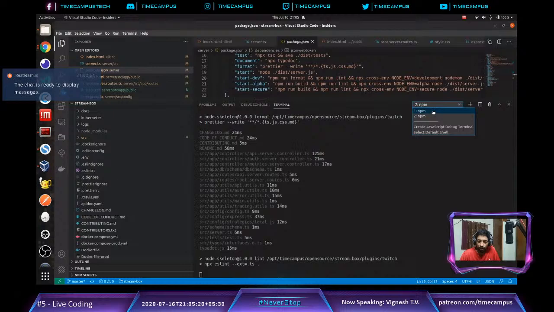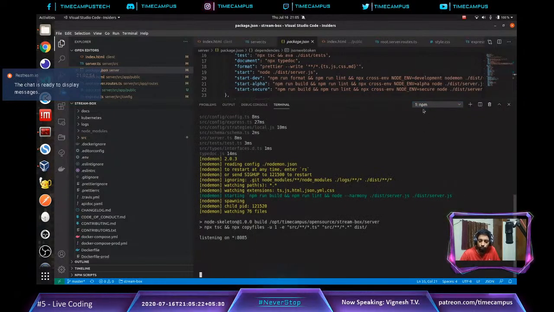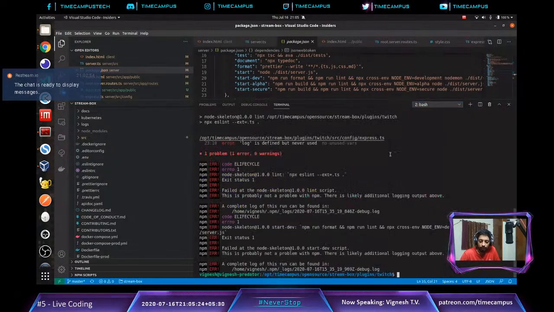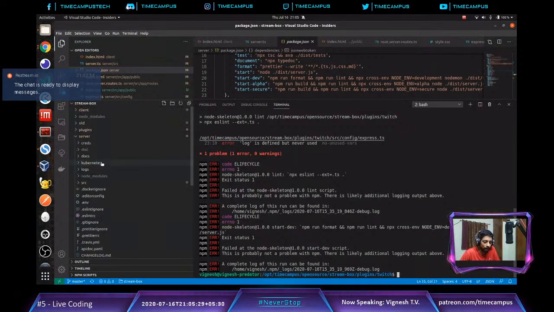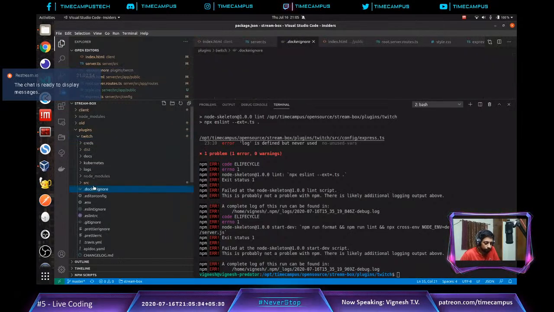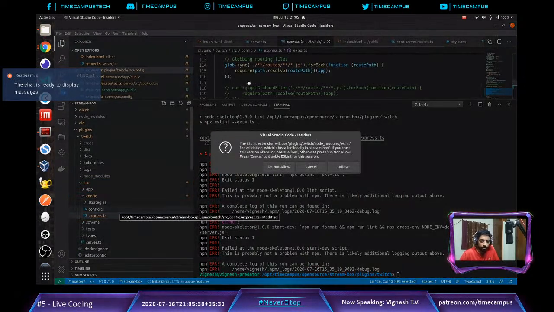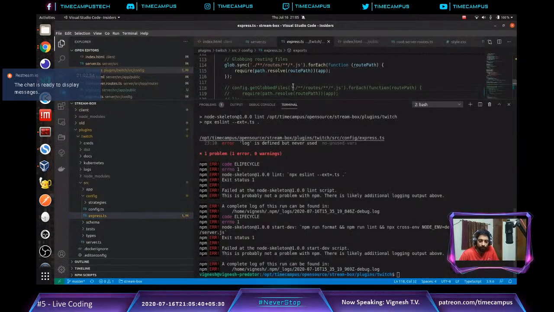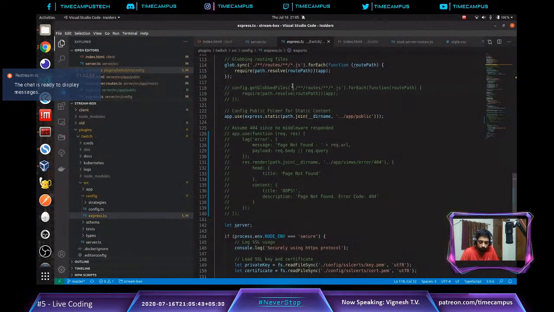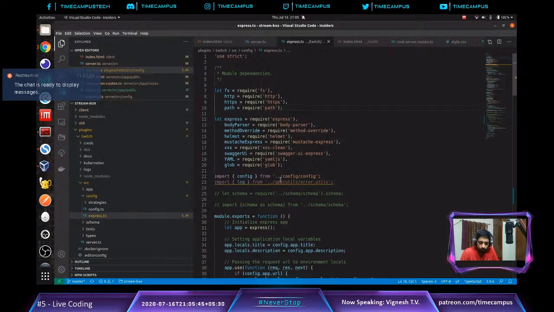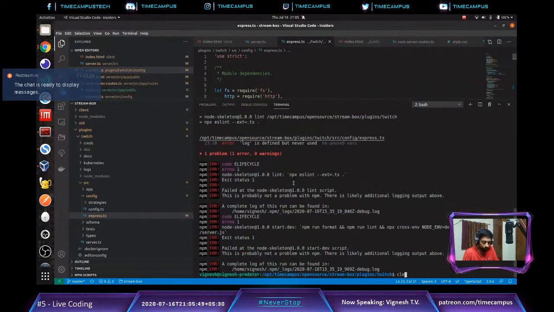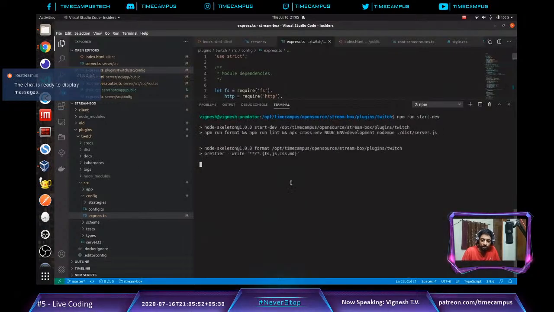So what I have running now is a server listening to port number 8085 and a client which showed an error. That's because I have an express.ts. Let's quickly fix this before we start the server. So we have in config express.ts where I have... that's fine. I have imported a log function which I am not using, so I am removing it and I am starting it again.